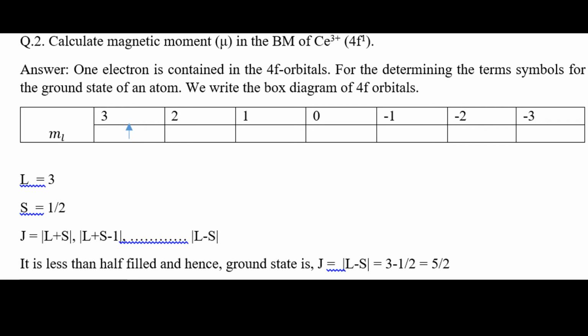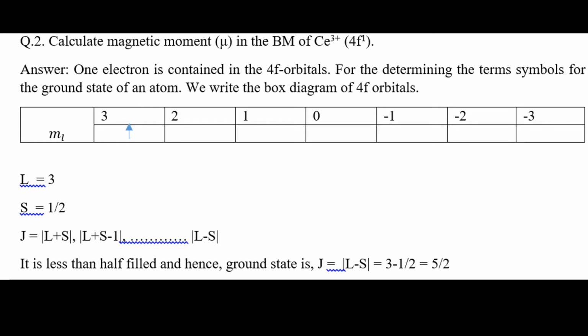Question 2: in the case of cerium 3+, calculate the magnetic properties. The answer is there is 1 electron present, with Ml value +3, so L is equal to 3, S is equal to half, since 1 electron is present, where S is the spin quantum number, each electron having half spin.